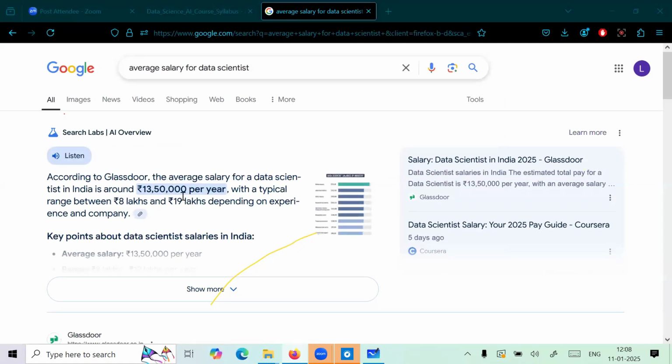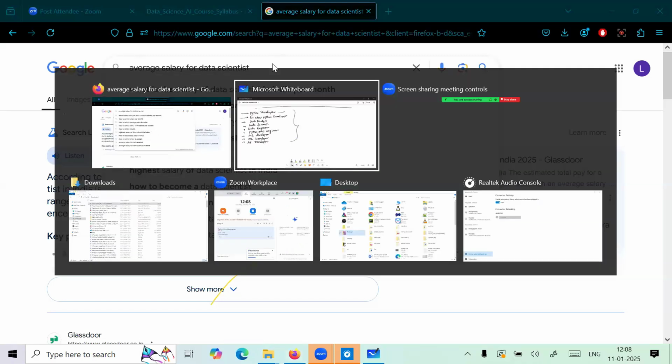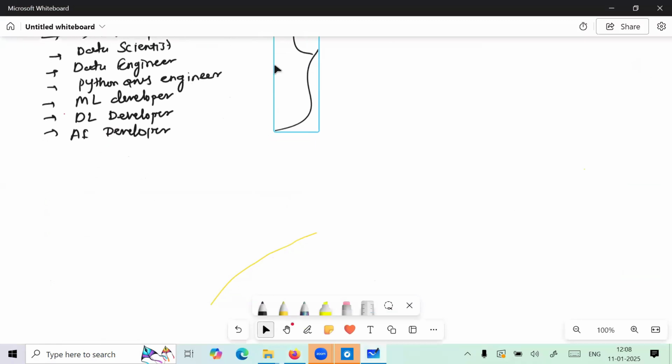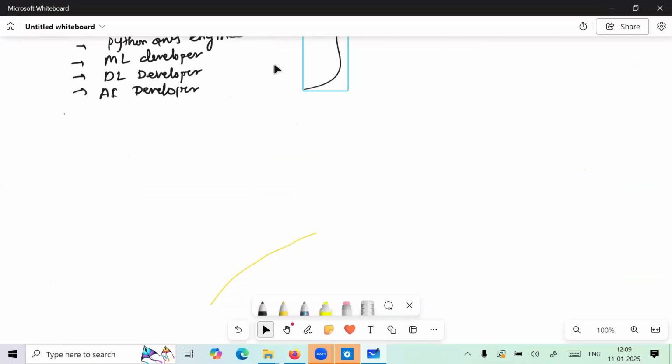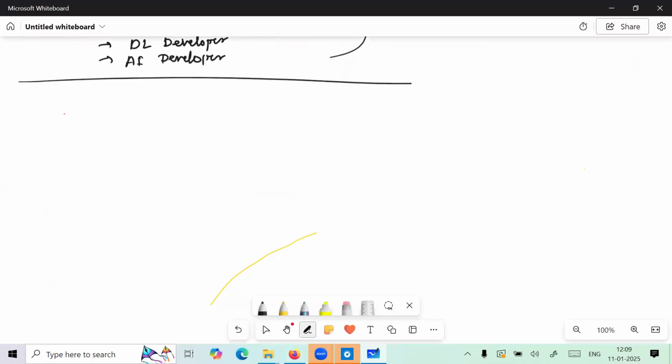Near 14, right? Near 14, we are getting. Right. So we have seen these three roles. Previously, one student asked what the difference is between data analyst, data scientist, and data engineer. So we have to distinguish here.